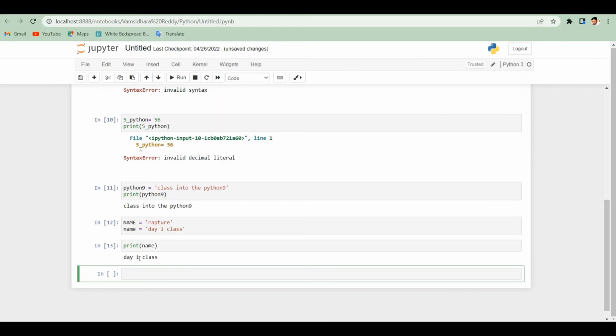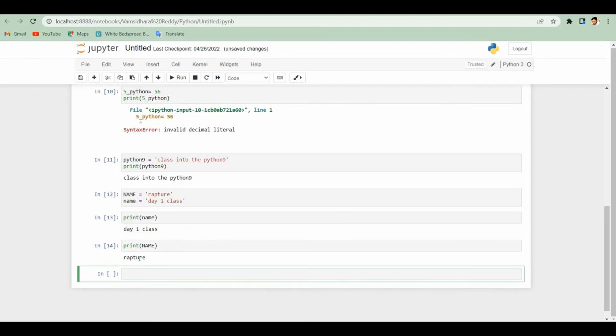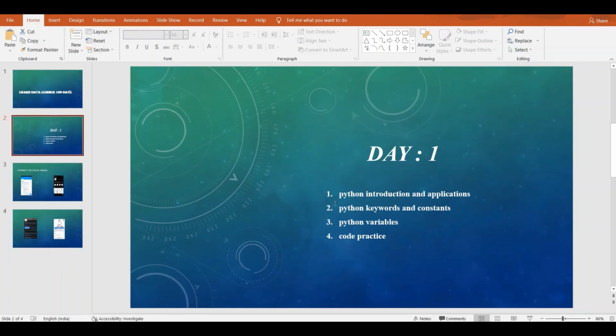What I get is day 1 class. So here is the case sensitivity. Why did the name rapture not come as output? Because this is case sensitive. Only what we gave as the storage variable name gets executed. If we print the caps name, definitely it will execute rapture. So these are the differences with case sensitivity. Please be careful when you are writing variables and giving variable names, and at that time you can clearly understand how case sensitivity works.